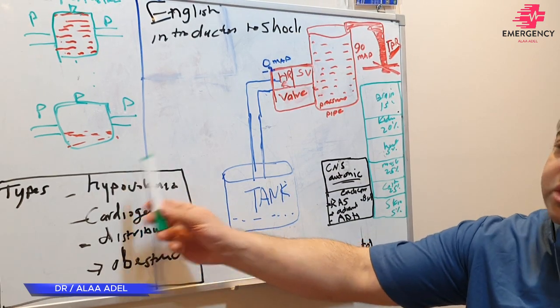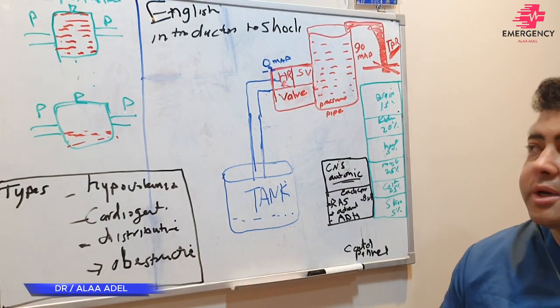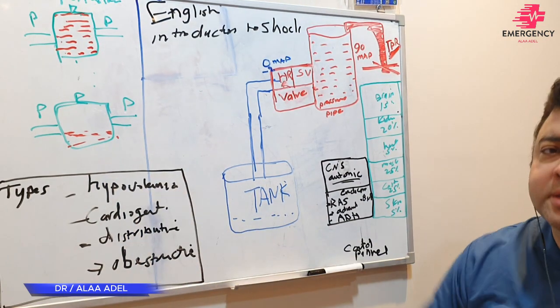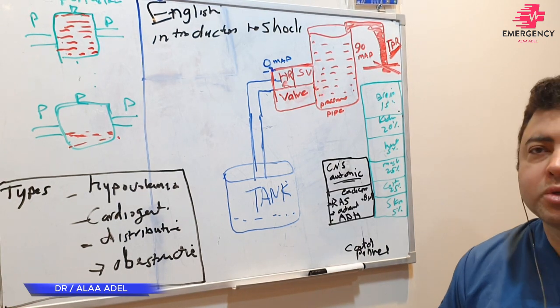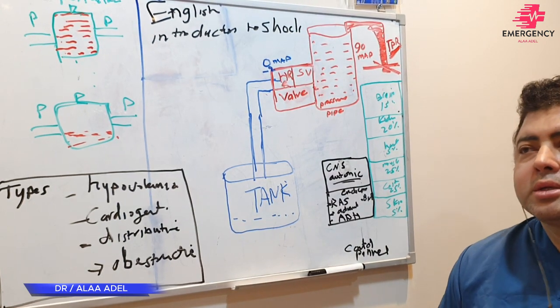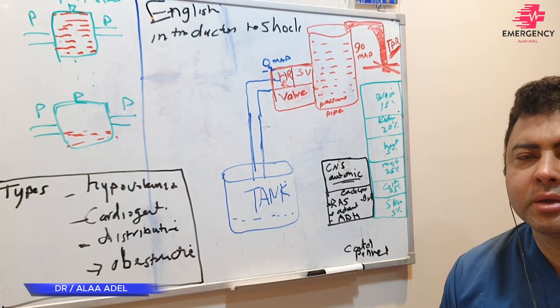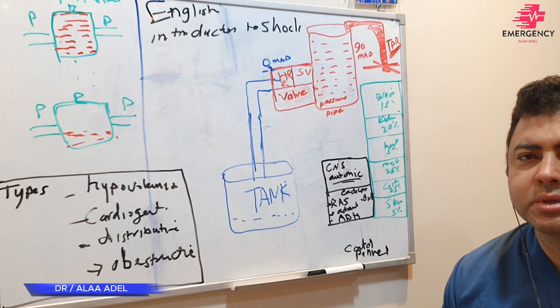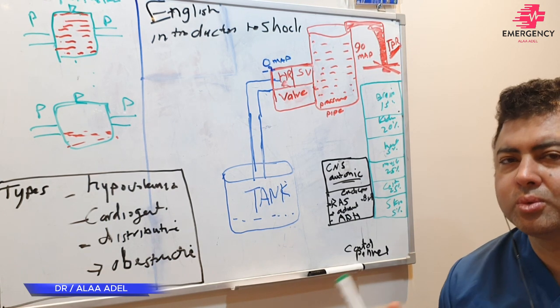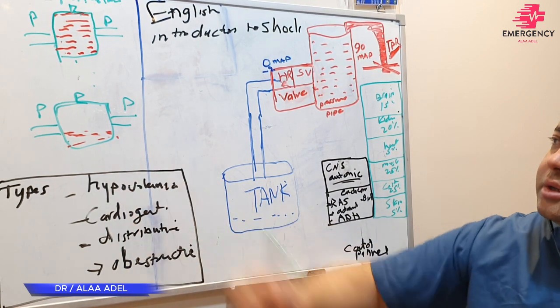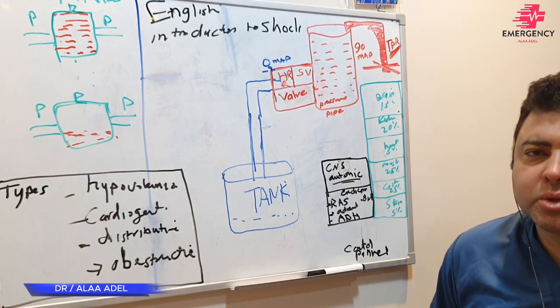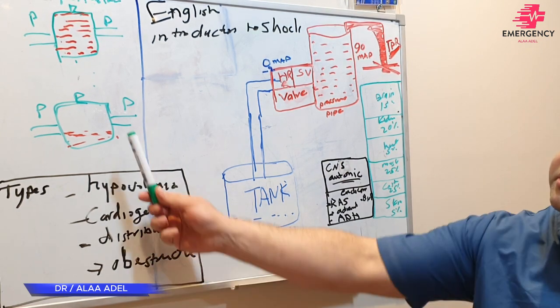So the first part of the introduction: I need you to know shock is a state that leads to decreased perfusion, the amount of blood to the tissue. The tissues are working, like people. They need food, they need to do jobs. So they need blood. If you decrease the amount of blood, they will deteriorate, they will be damaged, they will be destroyed.